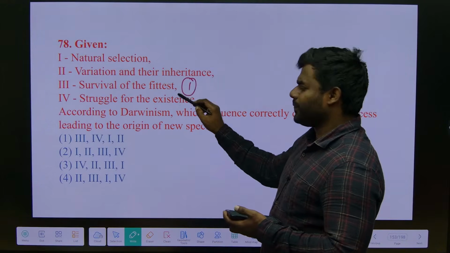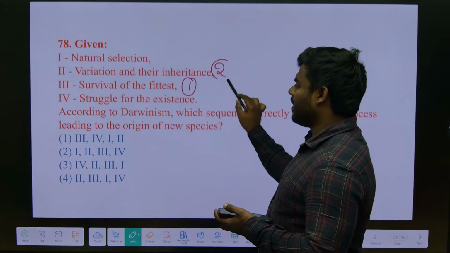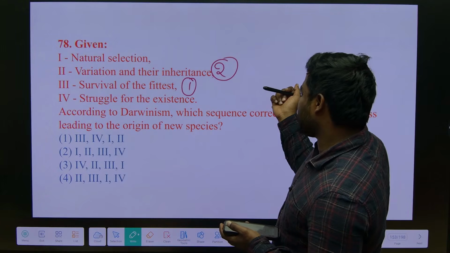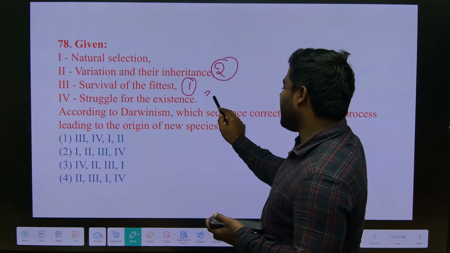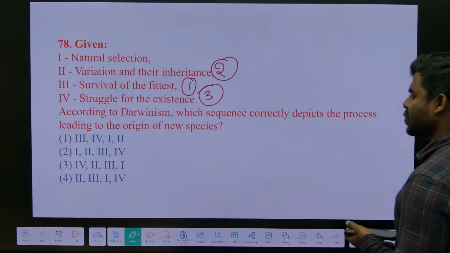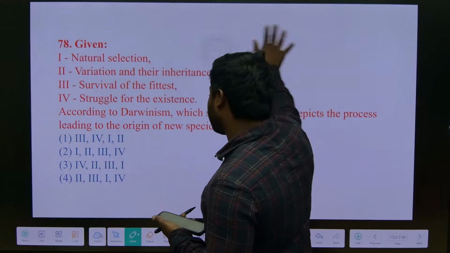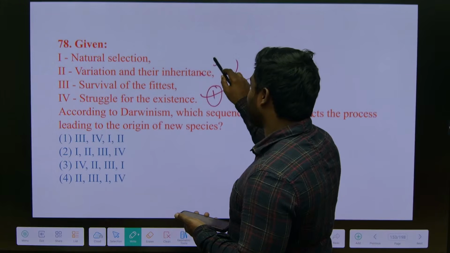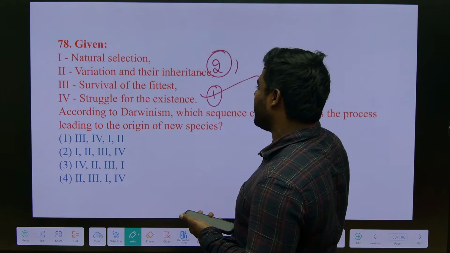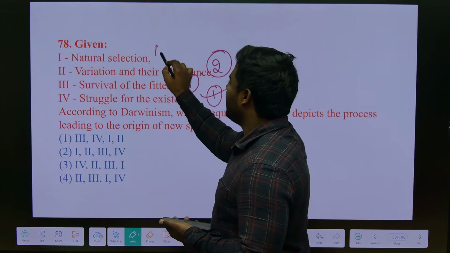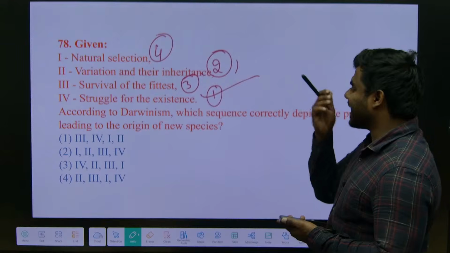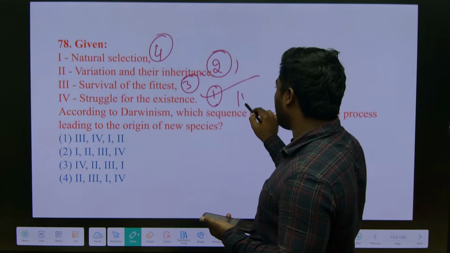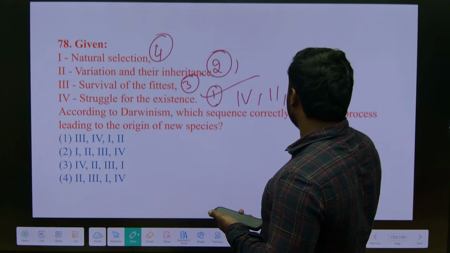Survival of the fittest, variation and their inheritance, then struggle for existence. Natural selection, struggle for existence, variation and their inheritance, this is definitely true, then survival of the fittest and natural selection. The same characteristics will pass. So what is the correct option here? 4, 2, 3, 1.